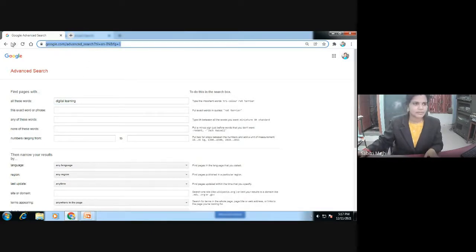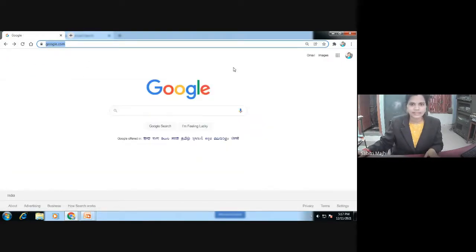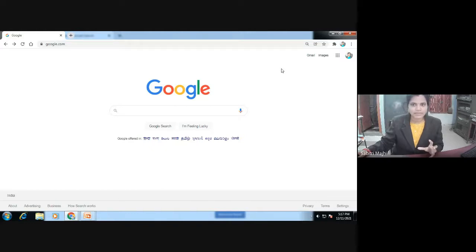Then many times we need images for our academic purposes. We used to copy an image from the internet and make it available in our PowerPoint presentation, or we may use an image in our text when we are writing an assignment, in project work, in a book, or an article. So we are using images for various academic purposes.